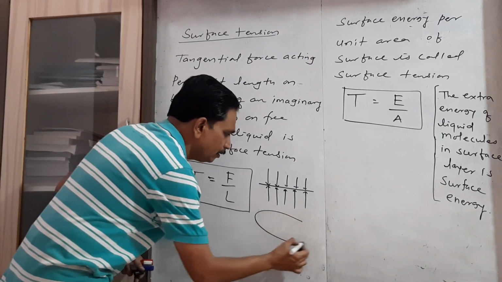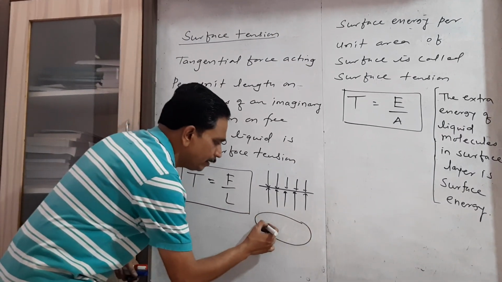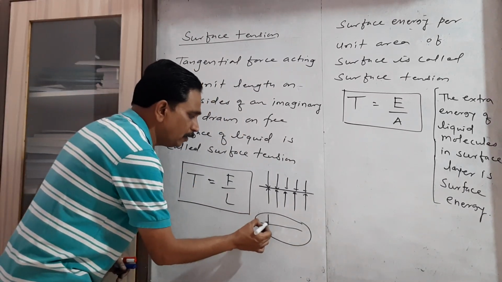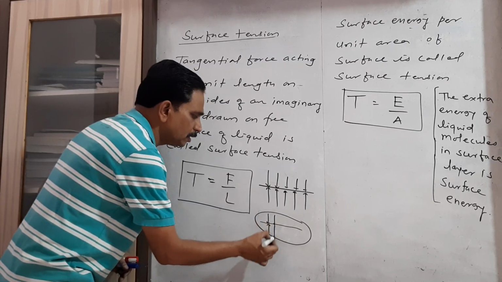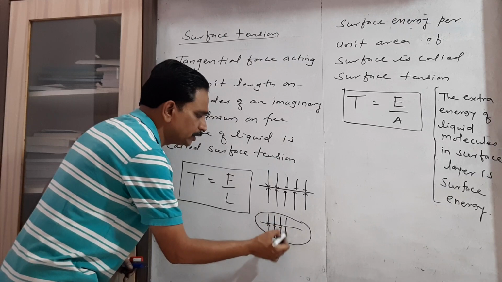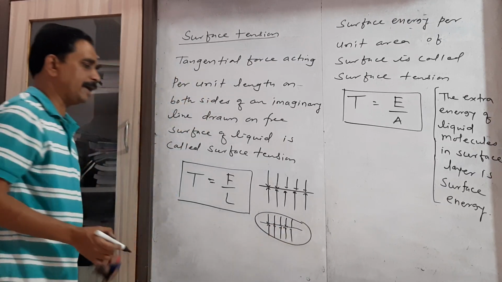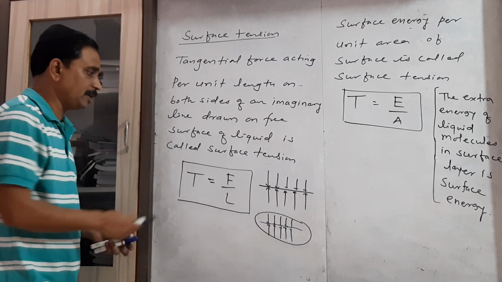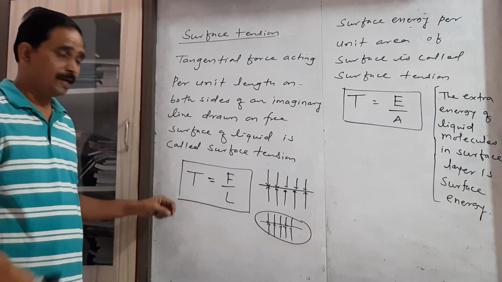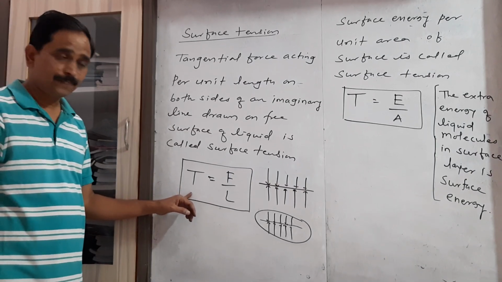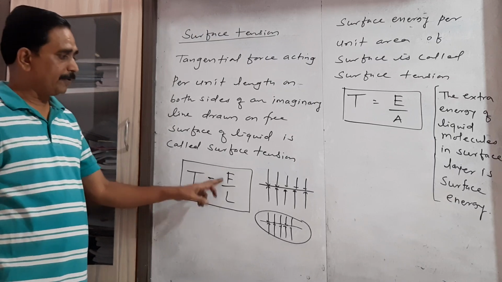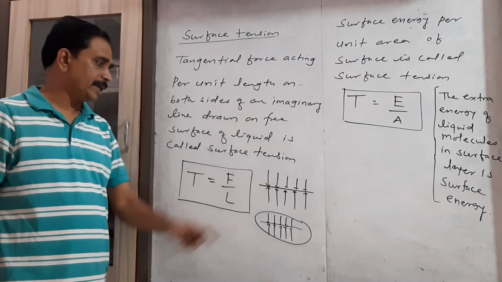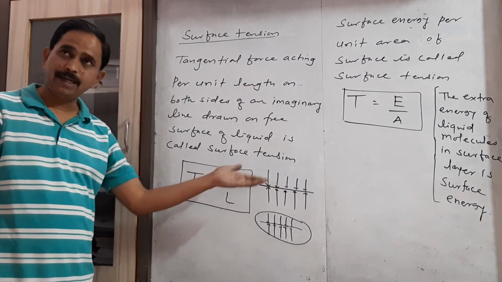When we consider the free surface of the liquid and draw an imaginary line on the free surface, the tangential force acting on both sides of that imaginary line, per total length of that imaginary line, is nothing but the surface tension. Keep in mind, surface tension T equals F by L, where F is the tangential force acting on both sides of the imaginary line, and L is the length of that imaginary line.